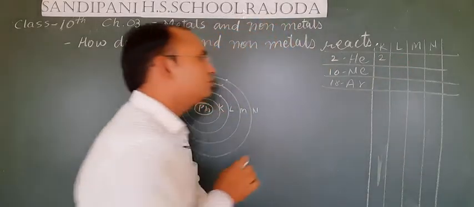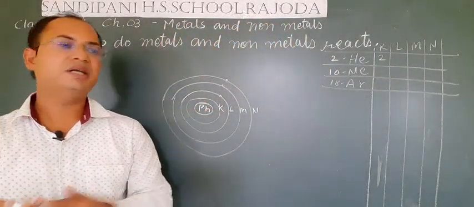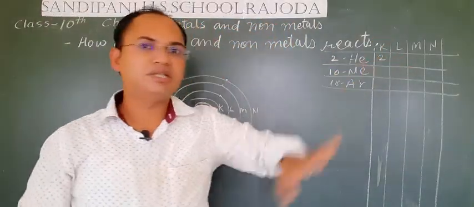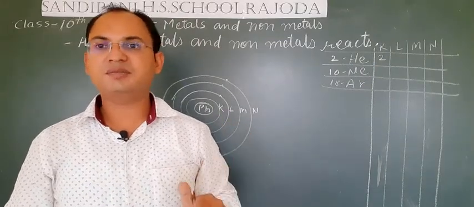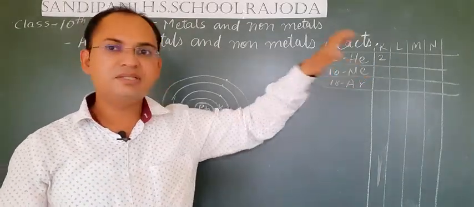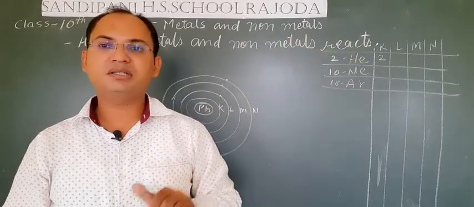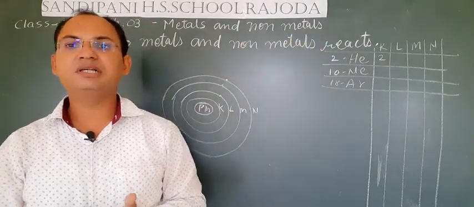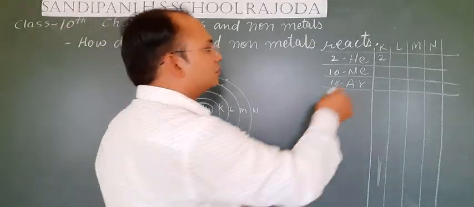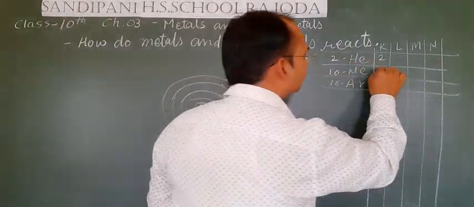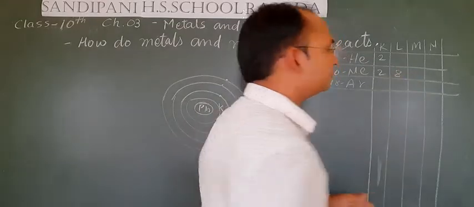The K shell can occupy 2 electrons, so both electrons go into the K shell and pairing takes place. That is why helium is an inert gas which does not react with other elements easily. Neon, atomic number 10, is 2, 8.